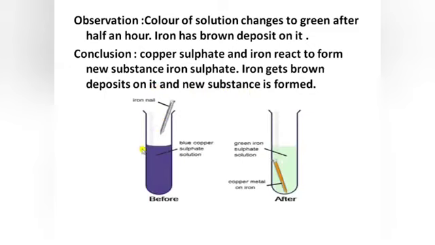As you can see here, when a few drops of sulfuric acid are added into the copper sulfate, a blue colored copper sulfate solution is formed. Then put an iron nail in this copper sulfate solution and observe. The color of the solution changes from blue to green. Then a brown colored deposit forms on the iron nail. So the iron sulfate and the copper metal deposit are both new substances. So it's a chemical change.